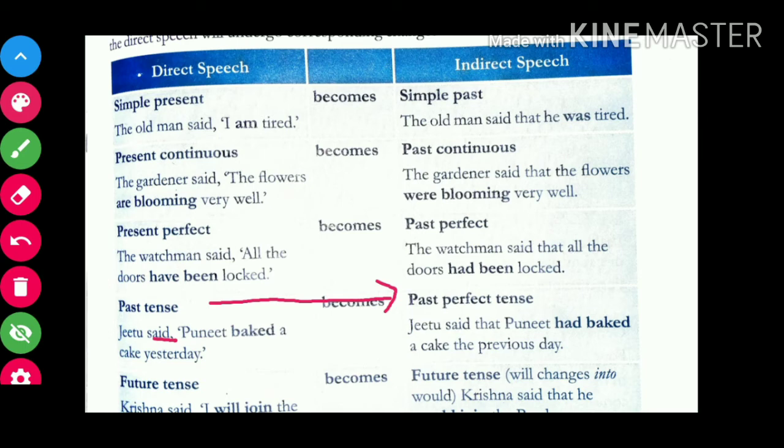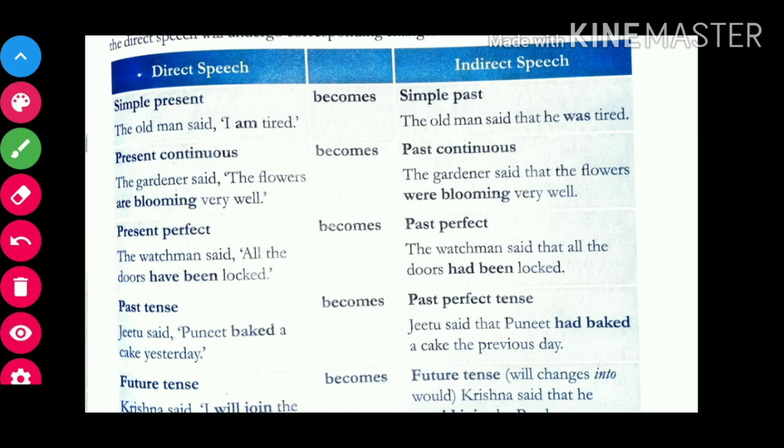We have Puneet baked a cake yesterday, which is in past tense. We'll convert it into past perfect. What would be the change then? Jeetu said that Puneet had baked a cake the previous day. Okay, as I had told you, the change in time. You will have this chart on the next page also.